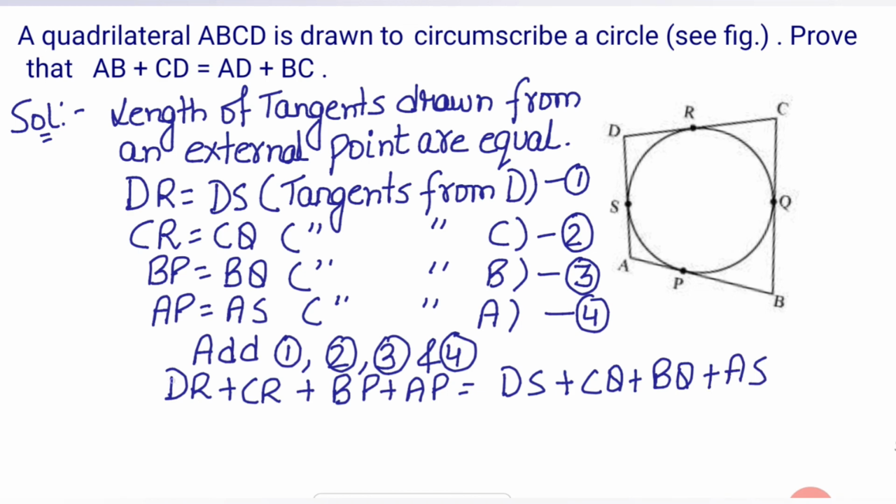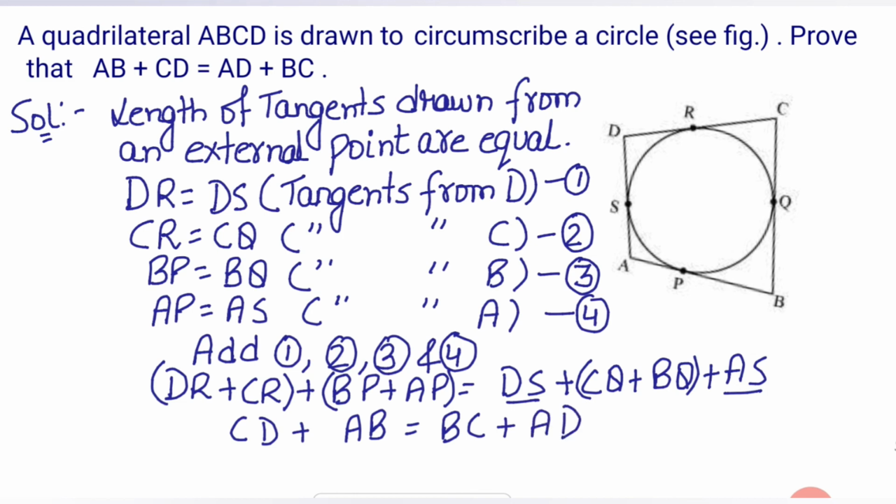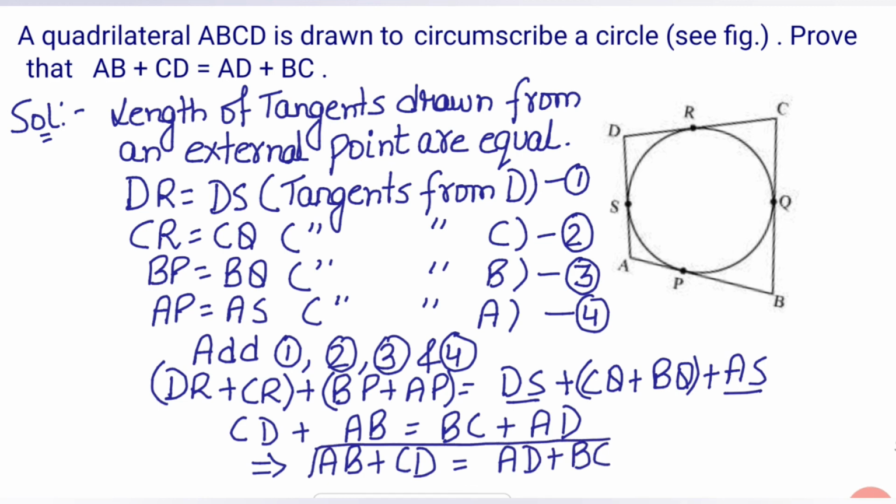On the left hand side, DR plus CR equals CD, and BP plus AP equals AB. On the right hand side, CQ plus BQ equals BC, and DS plus AS equals AD. So from here I can write AB plus CD equals AD plus BC. This was the result which we had to prove.